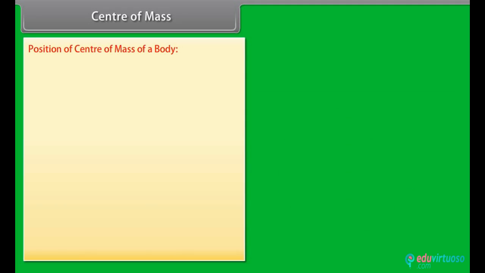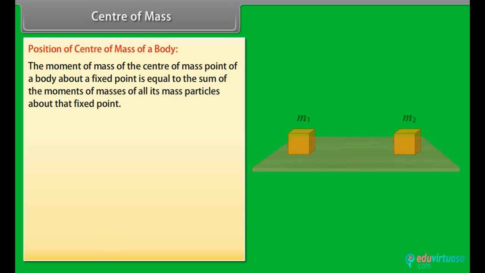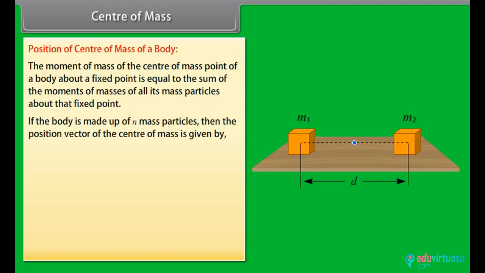Position of center of mass of a body. The moment of mass of the center of mass point of a body about a fixed point is equal to the sum of the moments of masses of all its mass particles about that fixed point. If the body is made up of n mass particles, then the position vector of the center of mass is given by r vector is equal to m1 r1 vector plus m2 r2 vector plus so on till mn rn vector, divided by m1 plus m2 plus so on till mn.